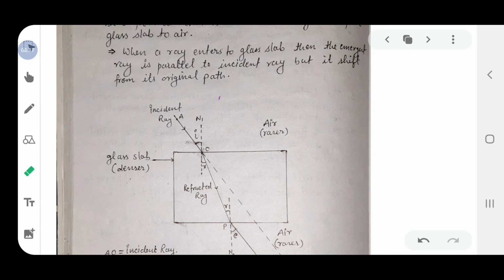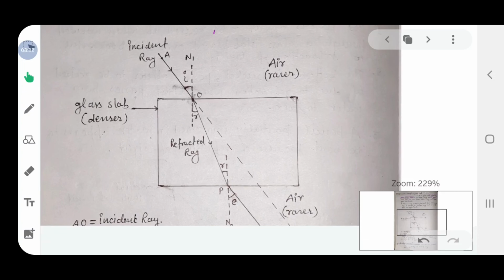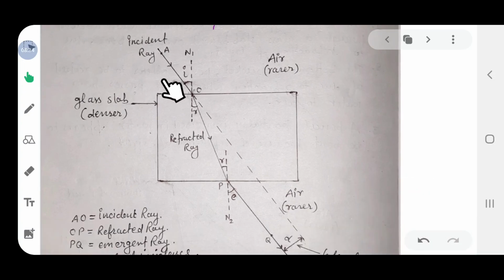Now when light enters the glass slab, then the emergent ray is parallel to the incident ray but shifted from its original path. Now look at the figure. Here is the incident ray, this one, and this is the actual direction of the incident ray. And when the refraction takes place, when light enters from air, this is air, or this is the glass of higher density than air. When light travels from air to glass, then it gets refracted at point O.